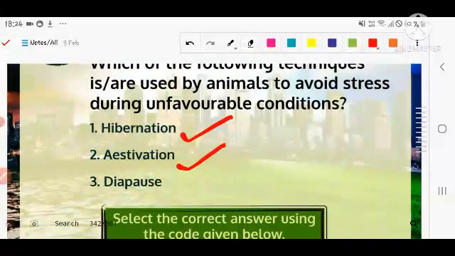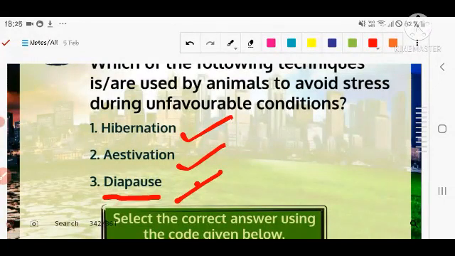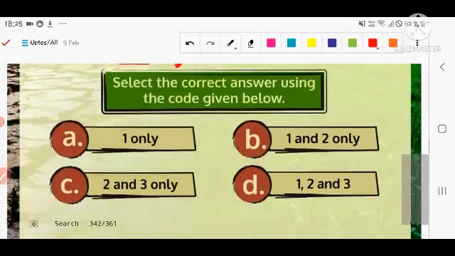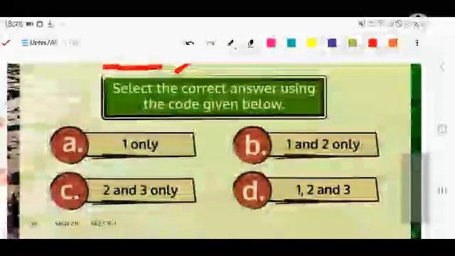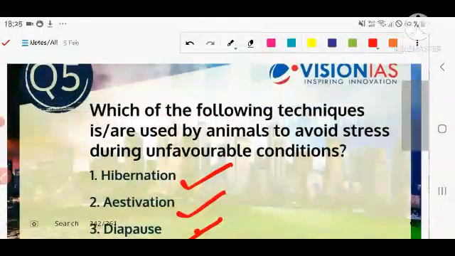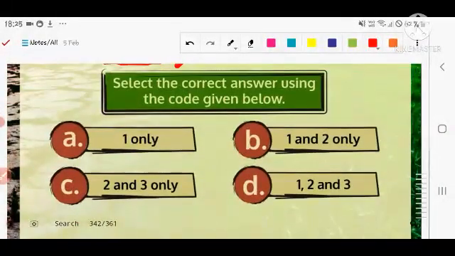Second, estivation. Third is diapause. It means that they stop their activity for survival, to respond to the stress. And you have to choose the correct option from the given options: first and second, second and third, first, second and third.